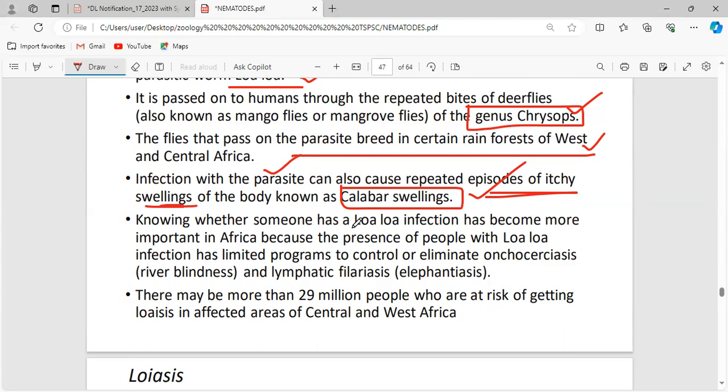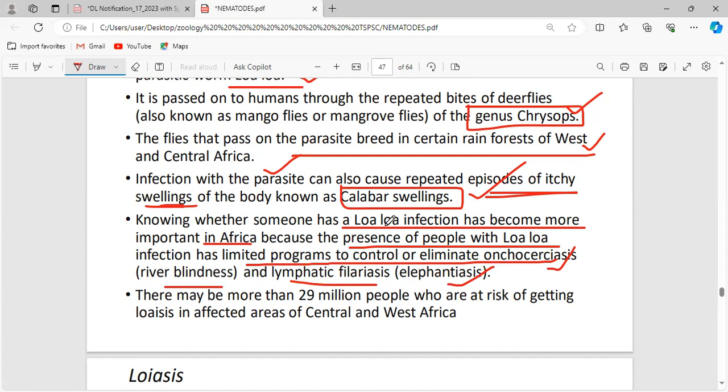Now, knowing whether someone has Loa loa infection has become more important in Africa because of the presence of people with Loa loa infection in areas with programs to control or eliminate onchocerciasis, river blindness, and lymphatic filariasis, elephantiasis.